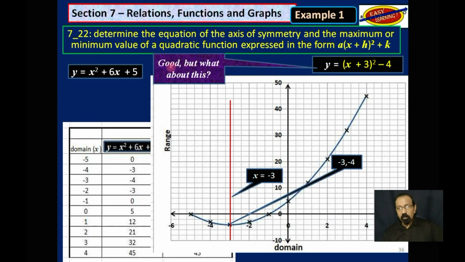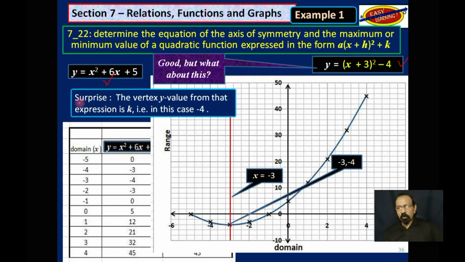So as I said, we did this by calculation. We did this from graph. This. Now let's use this over here to see if we'll get those same answers. Surprise! The vertex y value of that expression is k. In this case, it is -4. So you just look at this, see what k is. Whatever it is, that is the y value of the vertex, which is -4.